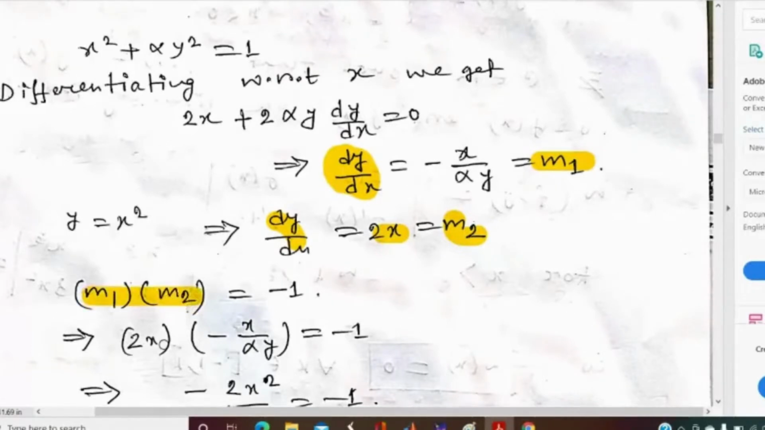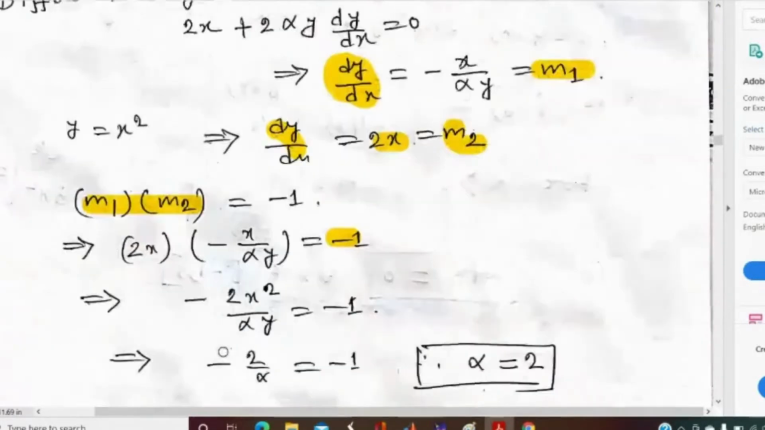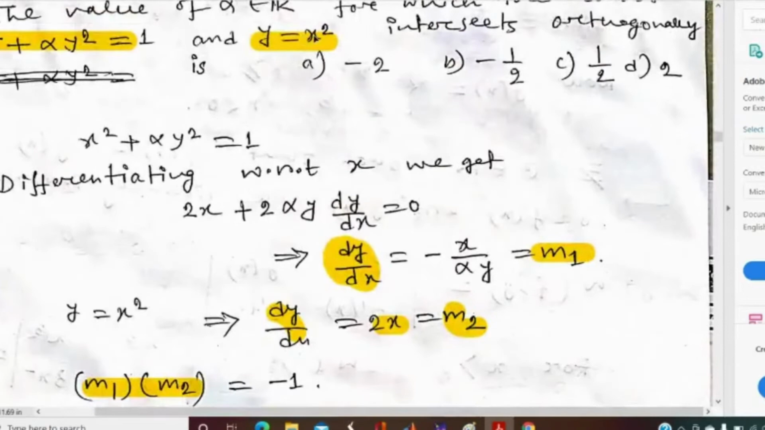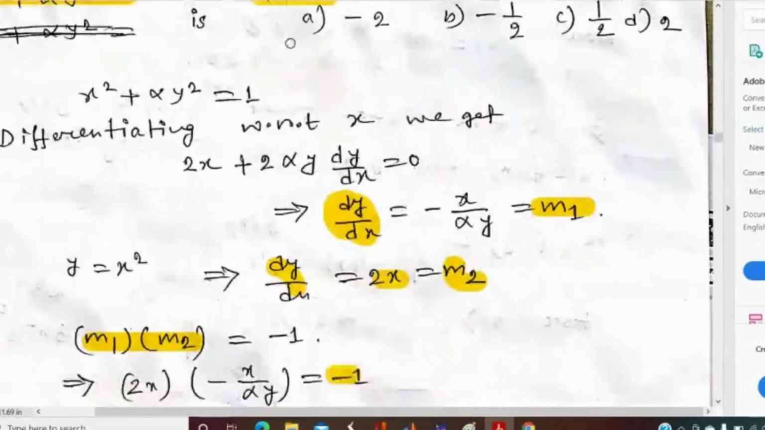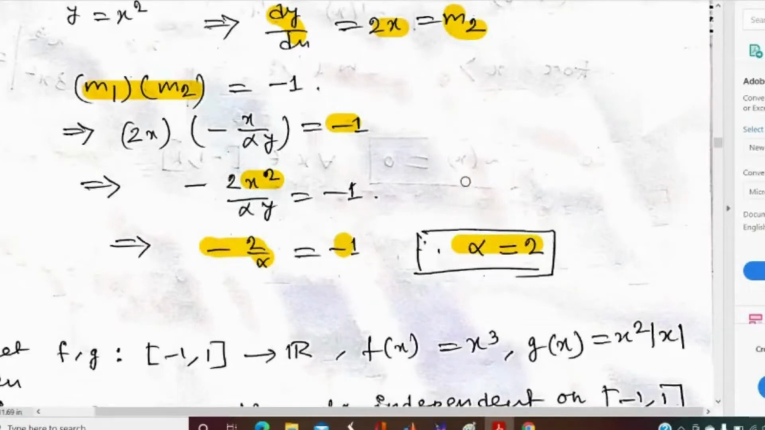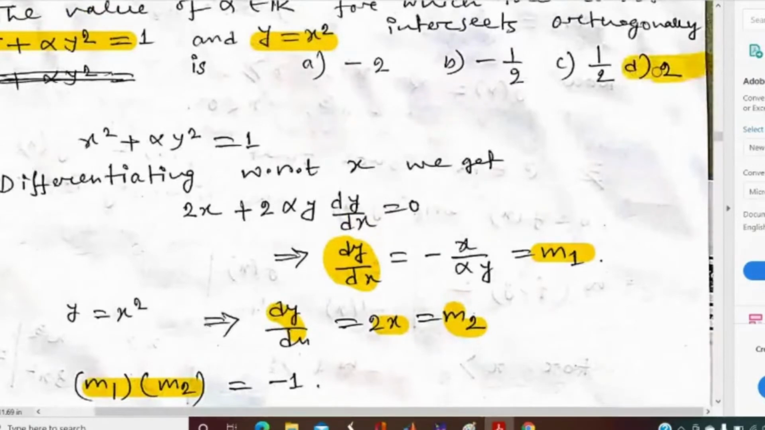So the product of the slopes is -1. So 2x into minus x by alpha y equal to -1. If we multiply, we get minus 2x square equal to minus alpha y. And you can see that the value of x square is y. So if we put x square equal to y, we will get minus 2y alpha equal to -1. So alpha will be 2. So in which option is it given that alpha equal to 2? So option D is correct.